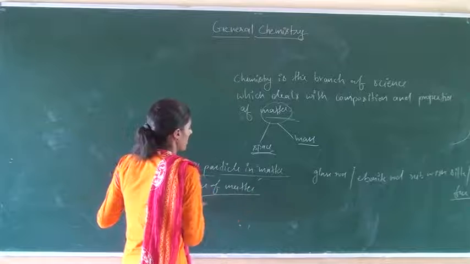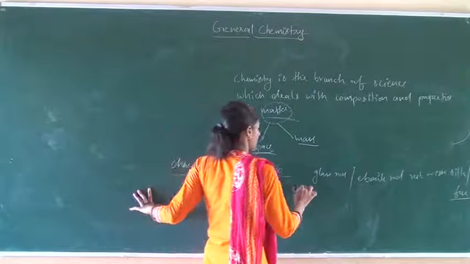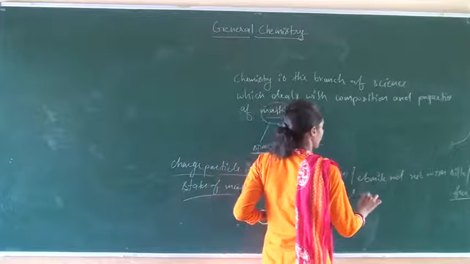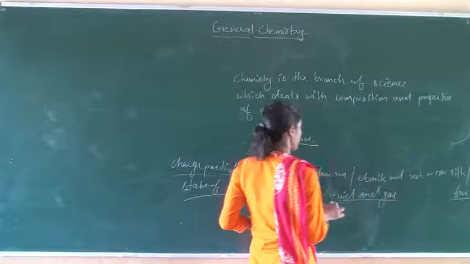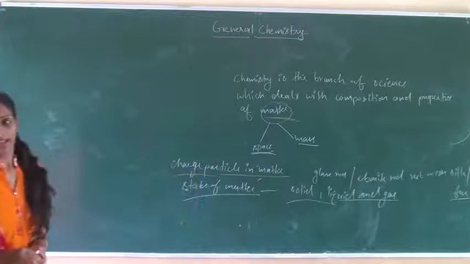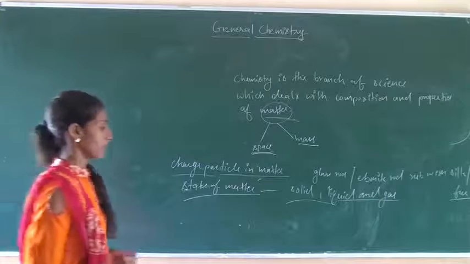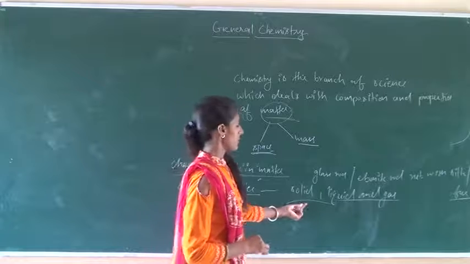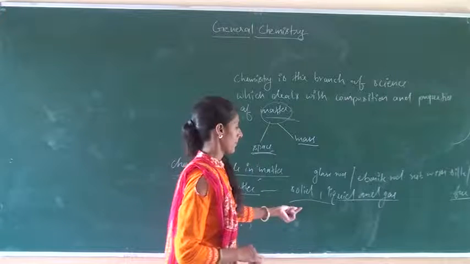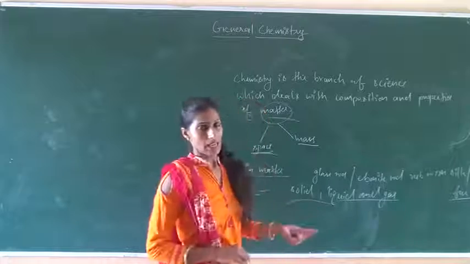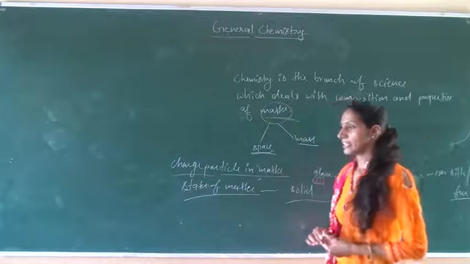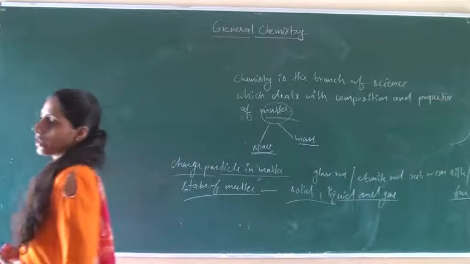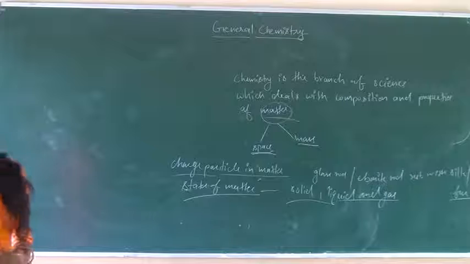After that, states of matter. Generally, there are three states of matter: solid, liquid and gas. A solid is a thing that has a fixed mass and a fixed shape. Solid substances have a definite shape and a definite volume.